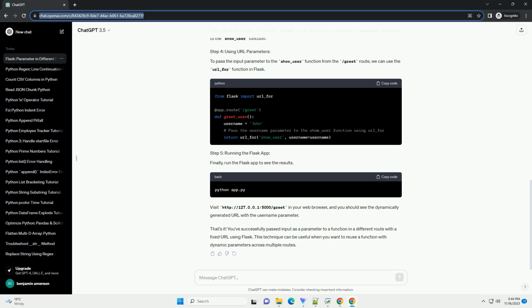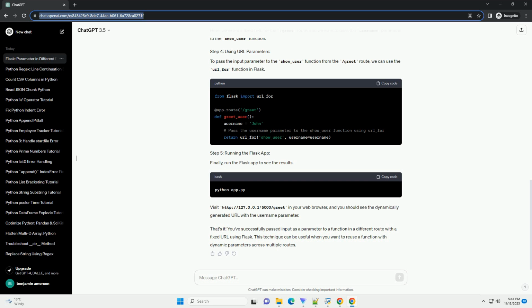Flask is a lightweight and versatile web framework for Python. In this tutorial, we'll explore how to pass input as a parameter to a function in a different root with a fixed URL. Make sure you have Flask installed. If not, you can install it using pip. Create a new Python file, example app.py, and set up a basic Flask application. Let's create a root that takes an input parameter from the URL.